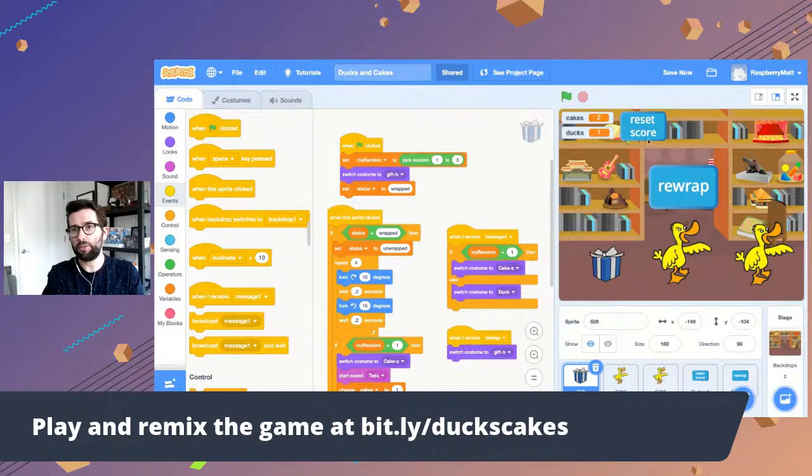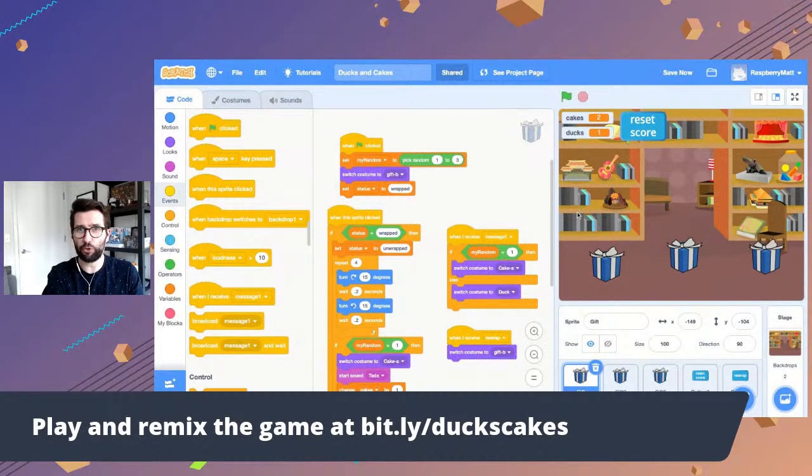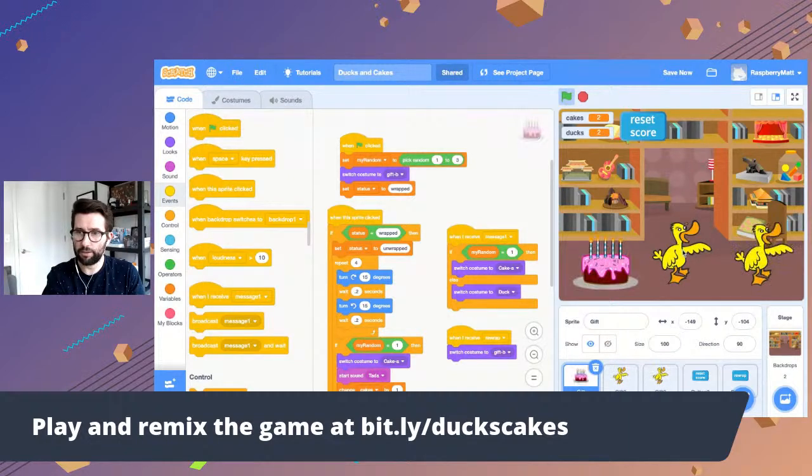Okay, so let's see if it just works. We've only implemented this on the first gift, so it's only going to work on the first gift. But we want to check that first before we go into all the other gifts and change the code. Let's choose the middle one. Got the duck. The cake was over there. Now if I hit rewrap, perfect, right?